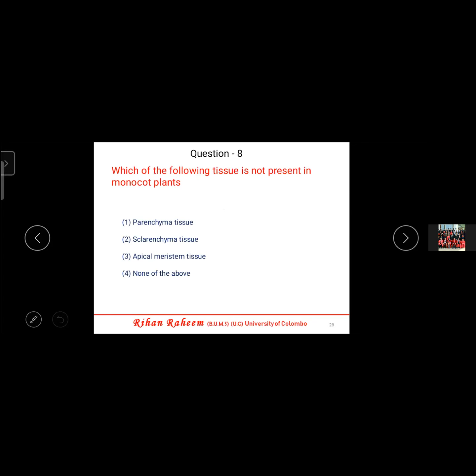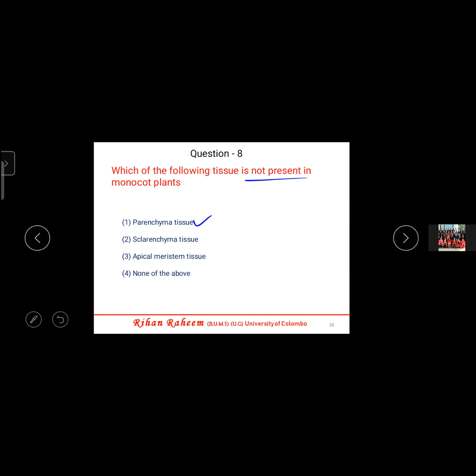Okay, this parenchyma, they have given common, no? It is there in the leaf, it is there in the roots, in dicot stem it is there, monocot root it is there. So monocot it is there. Anyway, somewhere it is there. So parenchyma is there in the monocot plants. So that is not the answer because they are asking which is not present.